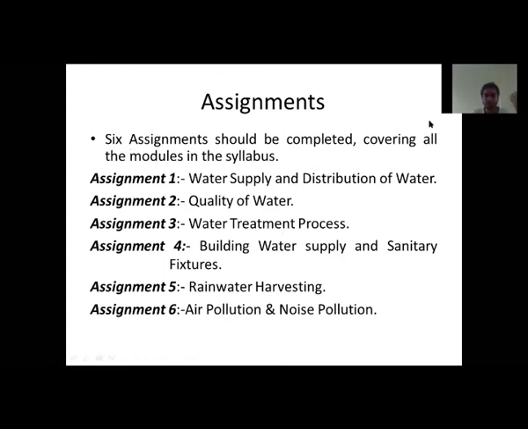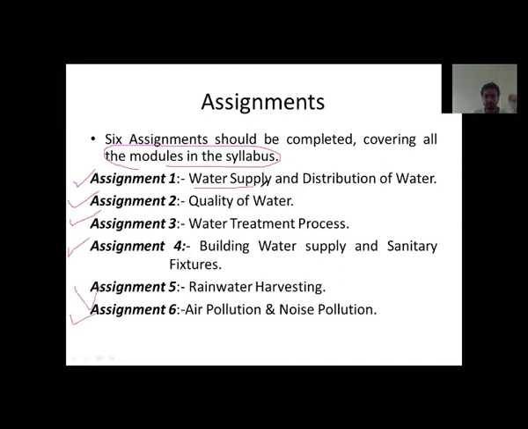Six assignments should be completed, covering all the modules in the syllabus. Okay, we have to complete all the modules covering the whole syllabus. So in total we have six modules, and for every module I'm going to give you an assignment: assignment 1, 2, 3, 4, 5, and 6.